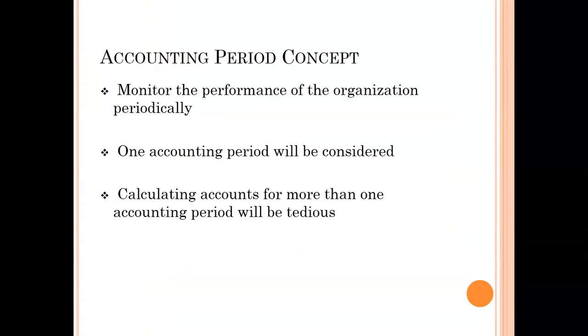Basically, one accounting period we have to consider, usually it is 1 year. According to the accounting period concept, or it is also called the periodicity concept, the life of an enterprise, the life of an organization, the life of a business is broken into small intervals. Usually it will be 1 year, so that its performance is measured at regular intervals. Calculating accounts for more than one accounting period will be tedious. So one accounting period will be considered.